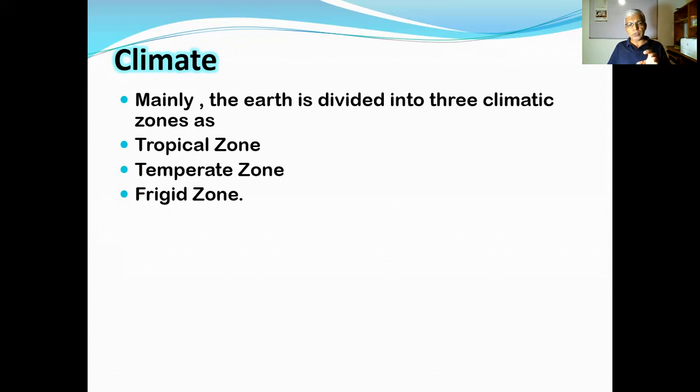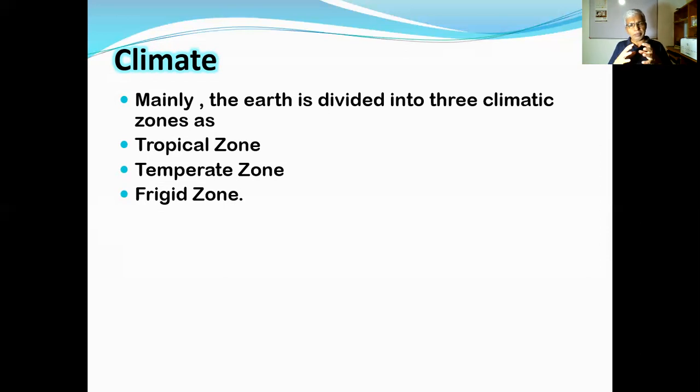Then we come to the temperate zone. Temperate zones are located from the tropics up to the circles. There are two zones, one in the northern hemisphere and the other in the southern hemisphere. But here our focus is on the area located in the northern hemisphere, because that's the region covered by the Asian region. The temperate zone means the climate where the four climatic seasons can be observed very well.